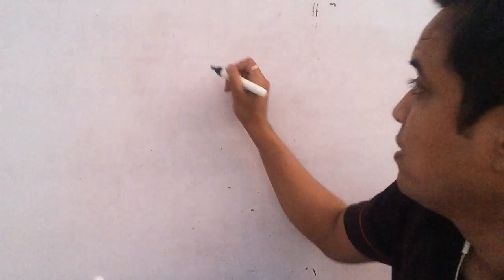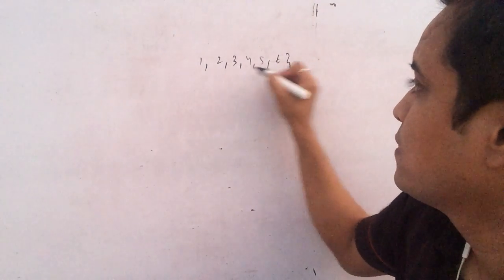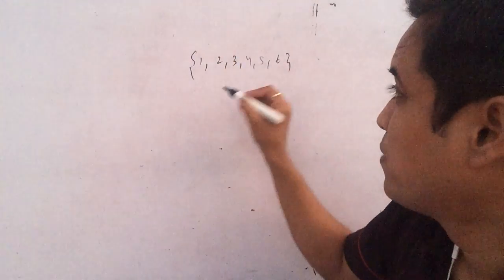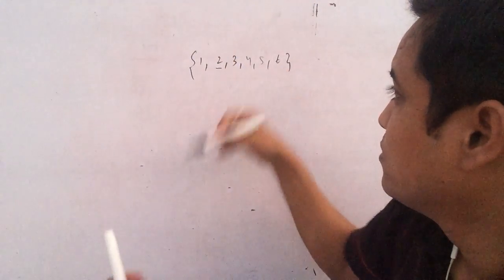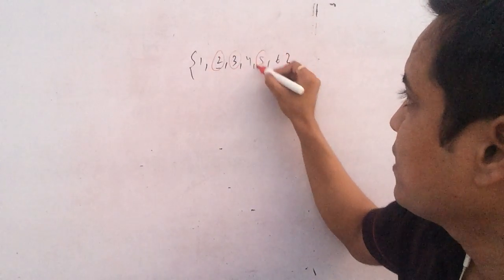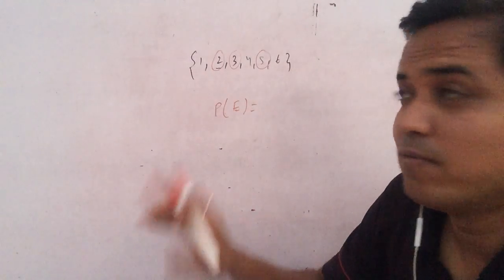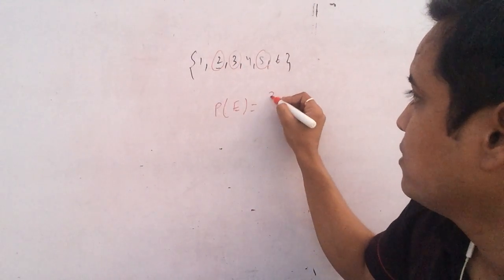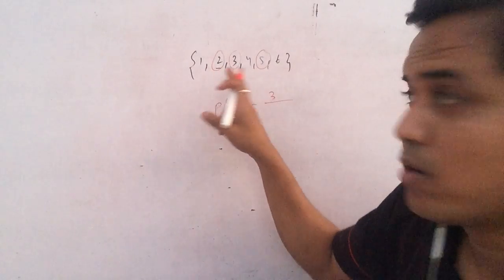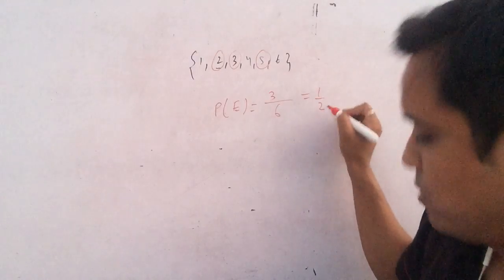The probability of getting a prime number in a single throw of a die. 1 2 3 4 5 6. Getting a prime number, your favorable events are 2, 3 and 5. So the probability of that event is the number of favorable outcomes, which is 3, upon the number of total outcomes, 6. It is 1 by 2.